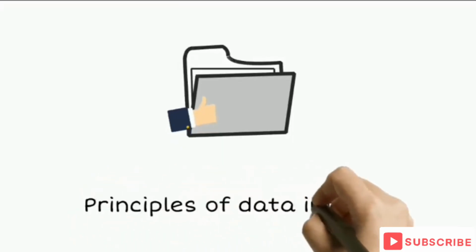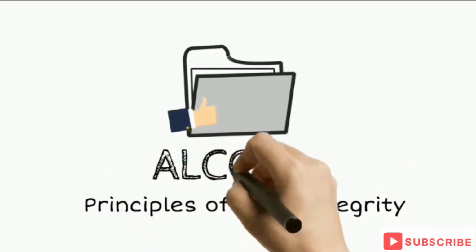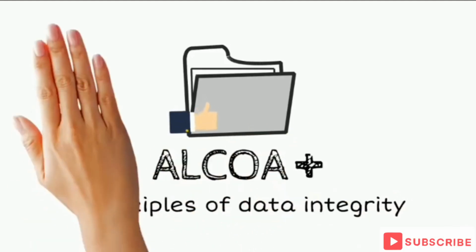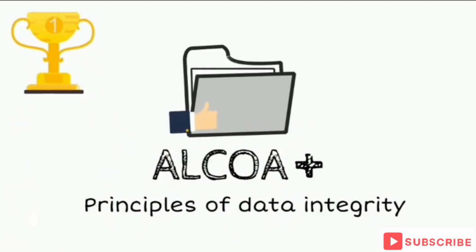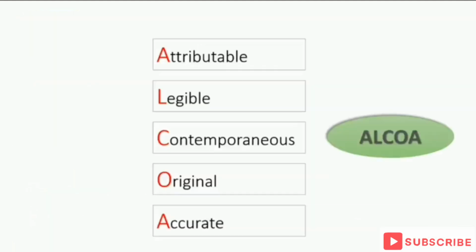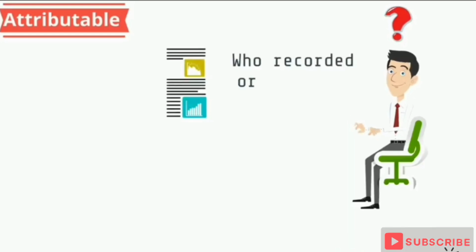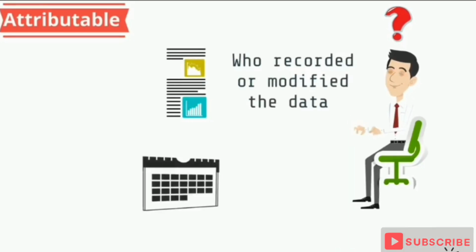Follow all principles of data integrity. ALCOA, upgraded to ALCOA Plus, forms the gold standard for compliant data and records. A in ALCOA is attributable. Who recorded or modified the data, and when?